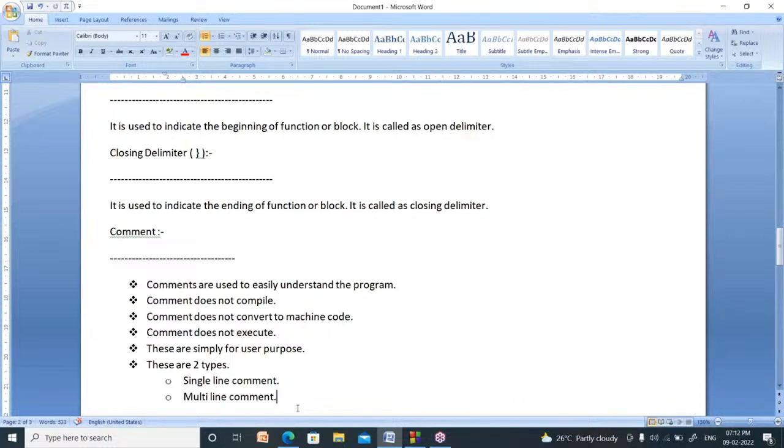Comments don't compile, they are not converted to machine language, and they do not execute. For what purpose are we writing them? We are simply writing them for the user, for our purpose. They are not for the machine, they are for us.